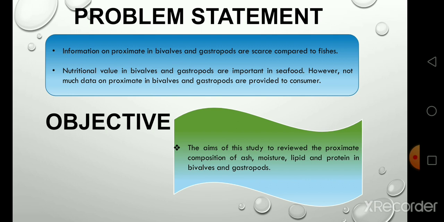Objective. The aim of this study is to review the proximate composition of ash, moisture, lipid, and protein in bivalves and gastropods.